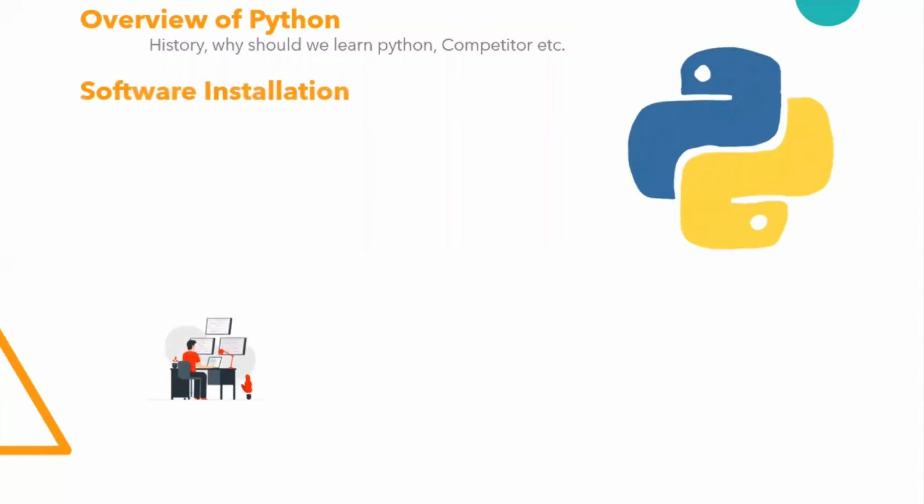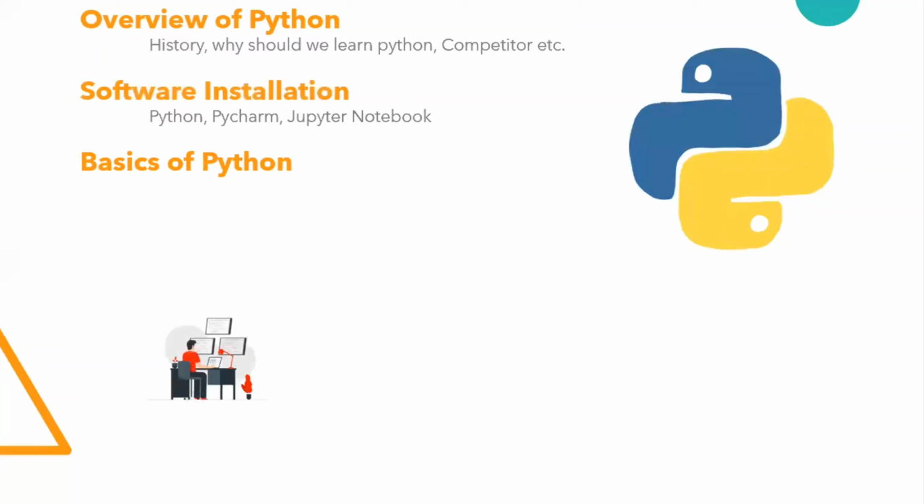The second one: you have to install the required software like Python, PyCharm, and Jupyter Notebook. Jupyter Notebook will help you for data science only. If you don't want to install PyCharm, that's also okay, but Python and Jupyter Notebook are required. It's necessary for data science. I have already given the link in the description. You can follow it for Python installation, PyCharm installation, and Jupyter Notebook. Let's go to the next one.